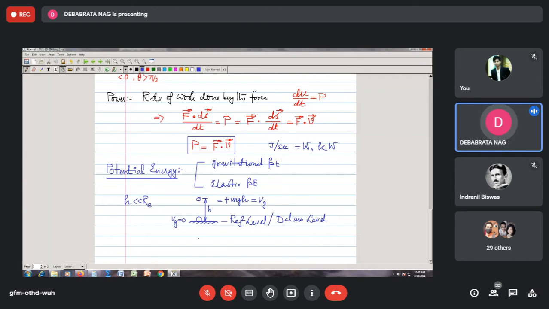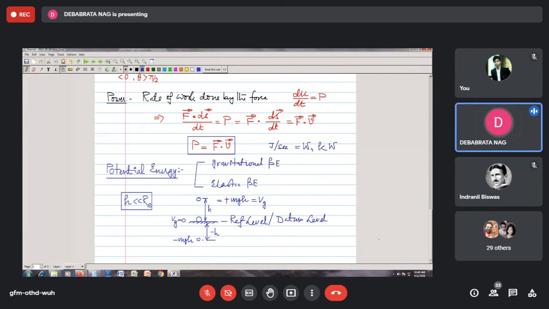Had this particle been taken below the surface of the reference level, so if this is our reference level, then we say this is negative h, and the potential energy that is being stored within the body at this position will be equal to minus m g h. So this is how we define the gravitational potential energy for the case where the heights are much less than the radius of the earth. So that is number one.